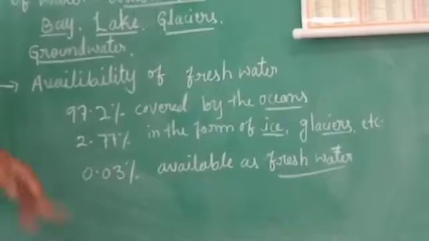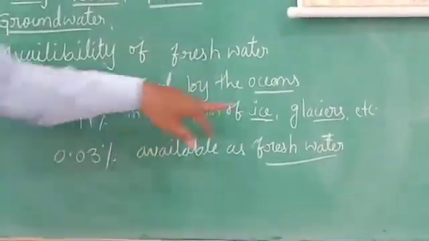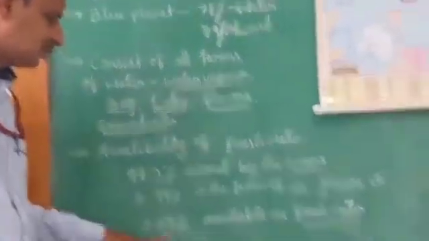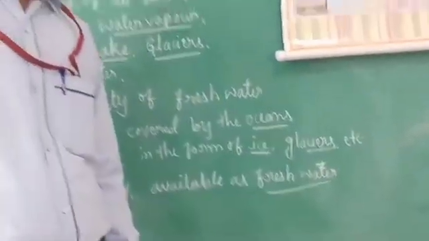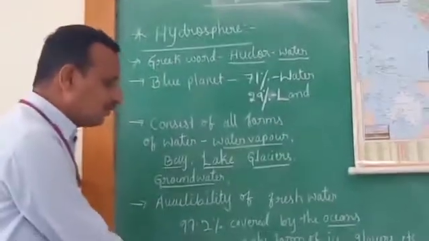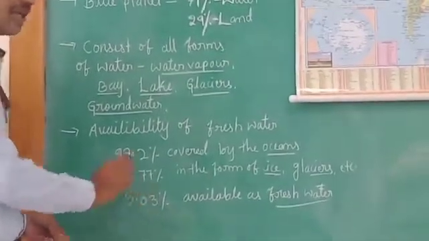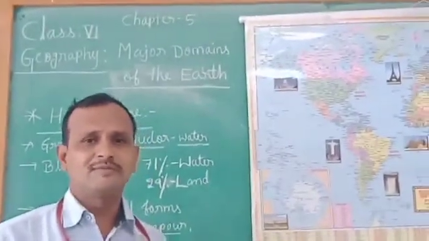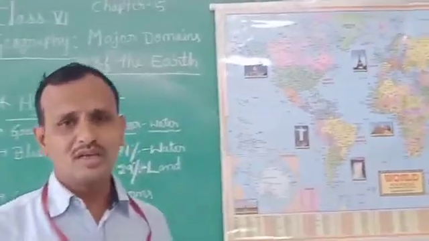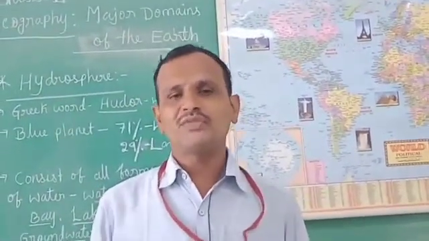So where is the remaining? 97.2% is covered only by the oceans, and 2.77% is in the form of ice, glaciers and others. The remaining only 0.03% is available as fresh water for human use. So we are getting only this very small amount of fresh water, 0.03%. That's why on this blue planet we are facing a shortage of water, children. Why are we facing the shortage? Because only 0.03% is fresh water.